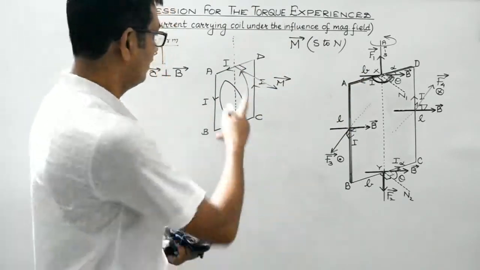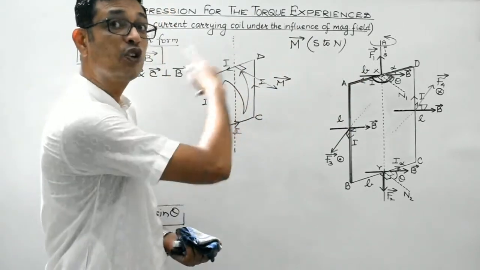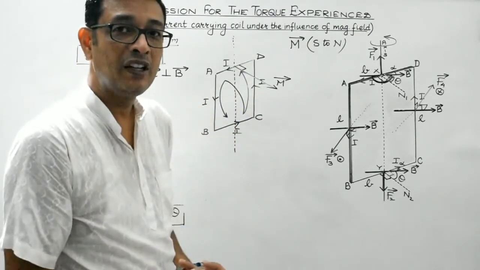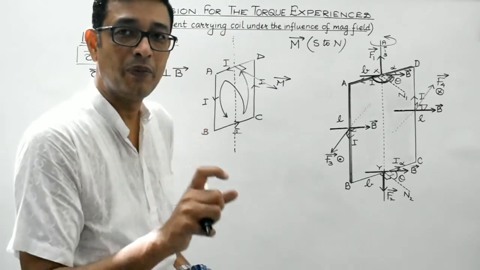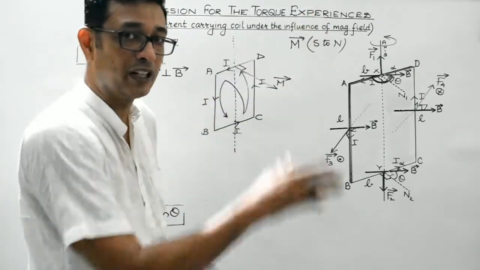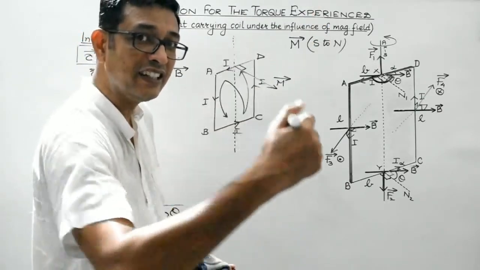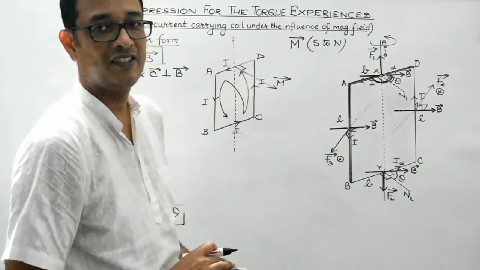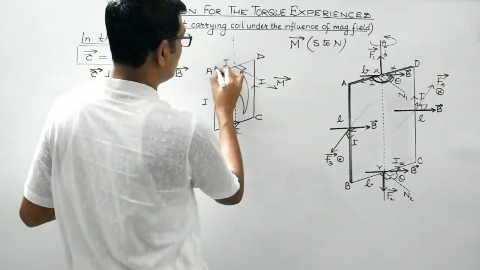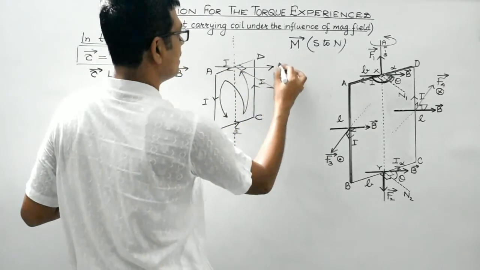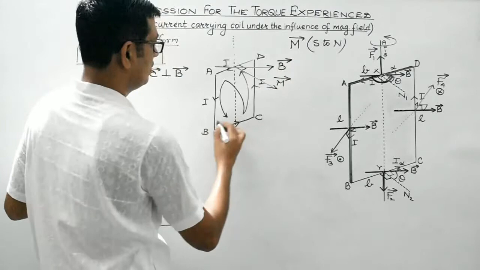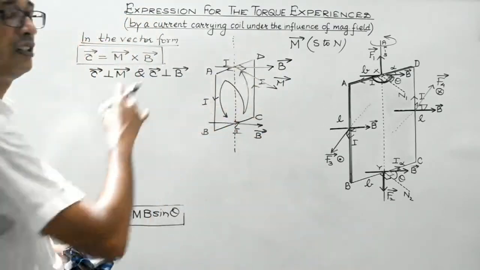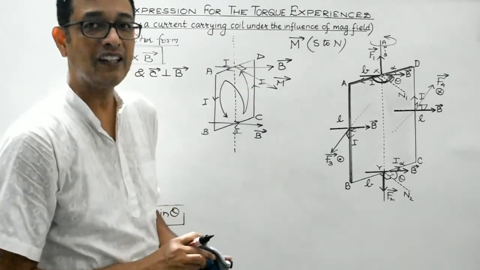In case the current is assumed to be flowing in the clockwise direction, then this face of the loop would have behaved as a south pole. In such a scenario, the magnetic moment would have been directed perpendicular to the plane of the loop and directed inwards. In this case, it is perpendicular to the plane and directed outwards, right? And this is the direction of the magnetic field. This is the uniform magnetic field under the influence of which this current carrying rectangular coil is placed.